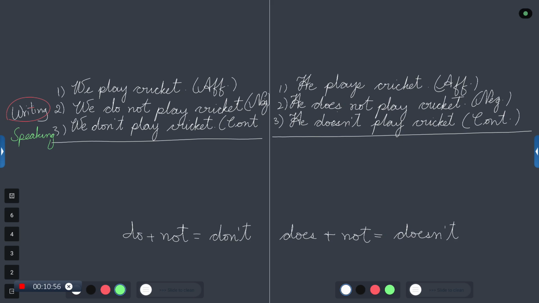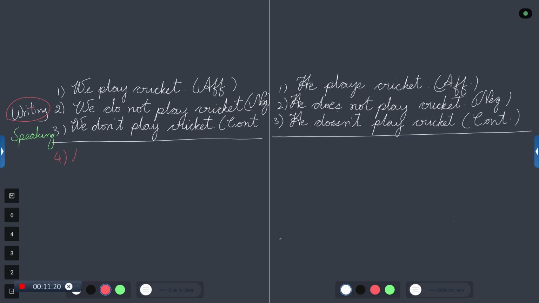Now, after writing the sentences, let us go to the question forms. What are the question forms? Once again, we should understand the importance of the helping verb. We saw previously the subject is we. Is this red visible? Fine.